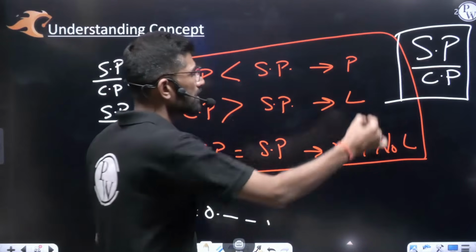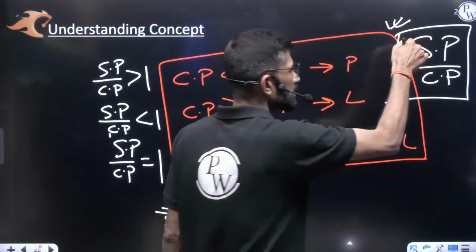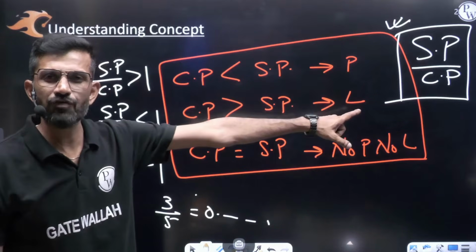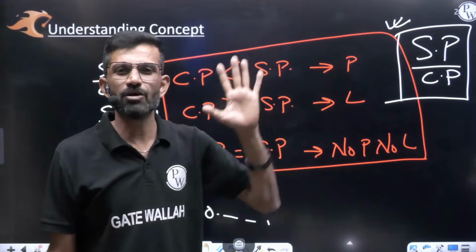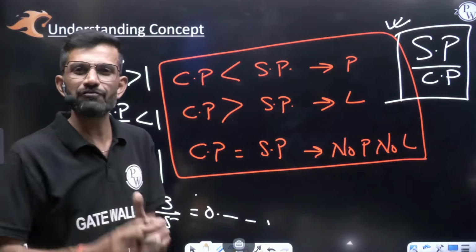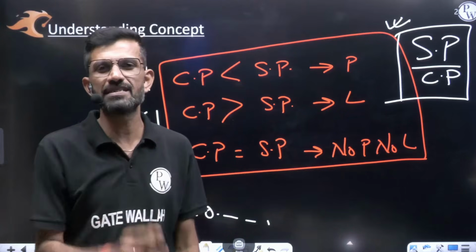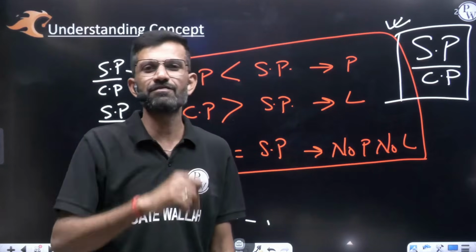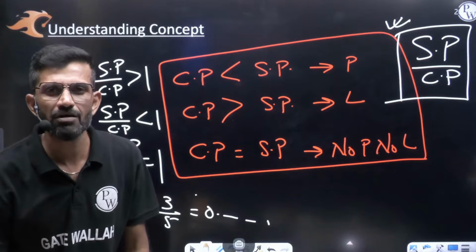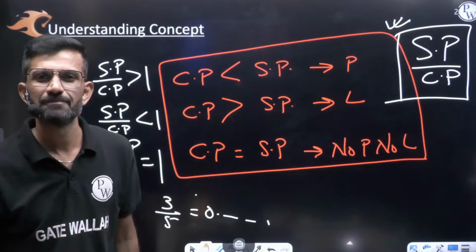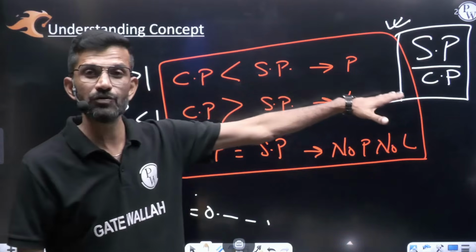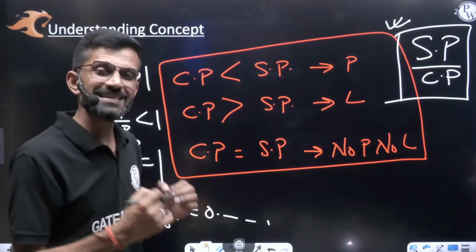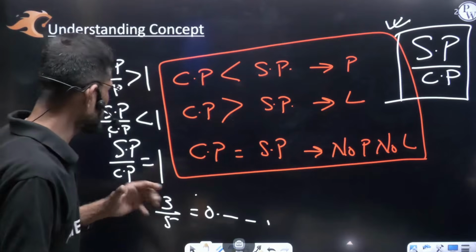Overall, we have to learn how to write a given question in the form of selling price by cost price. Because if you can write a question in this form, 80% of the question is sorted out there itself. After that, you just have to compare whether it is more than 1 or less than 1. If it is more than 1, how much more than 1, that much percent profit. If it is less than 1, how much less than 1, that much percent loss. The same percentage concept here. But how do we write a given question in the form of selling price by cost price? In order to understand this, we'll see some more questions.